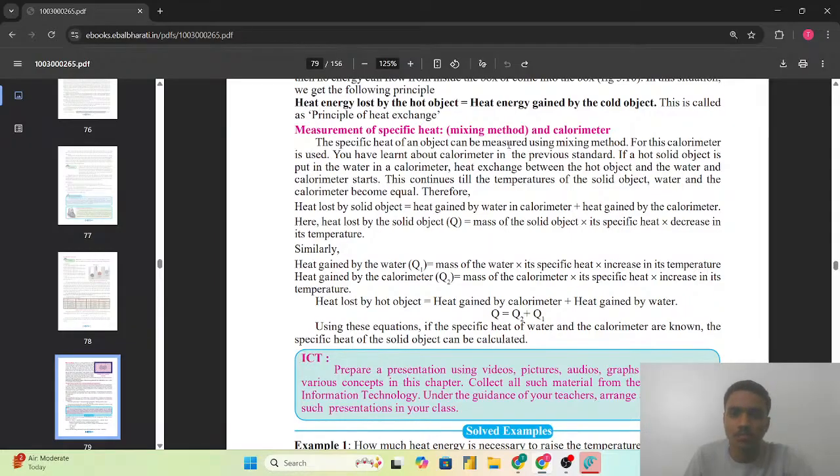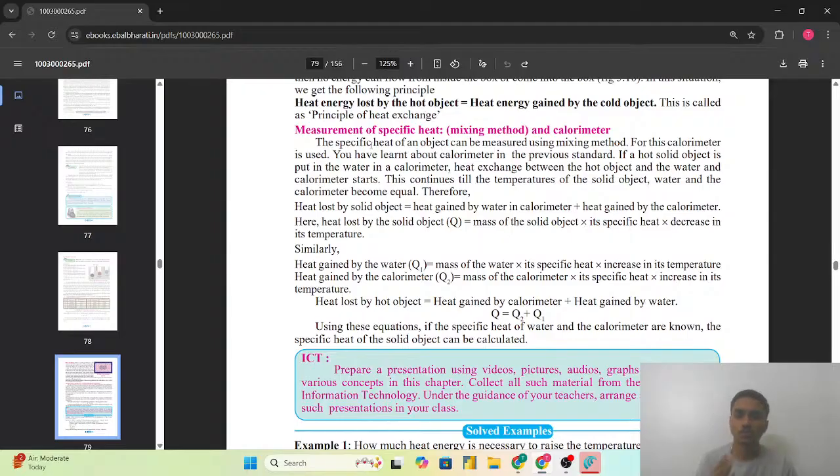So, measurement of the specific heat, mixing method and calorimeter. The specific heat of an object can be measured using the mixing method. For this, calorimeter is used. You have learned about calorimeter in the previous standard. If a hot solid object is put in water and in the calorimeter, heat exchange between the hot object and the water and calorimeter starts. This continues till the temperature of the solid object, water and the calorimeter becomes equal.